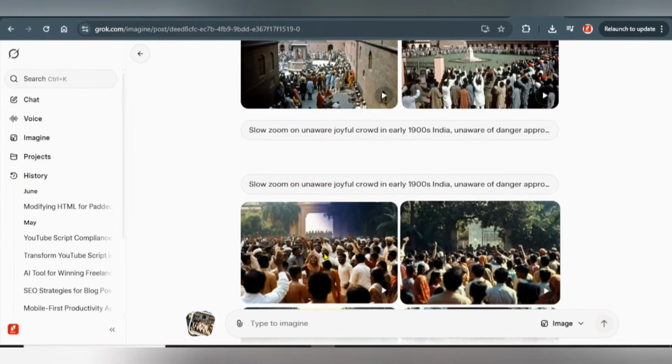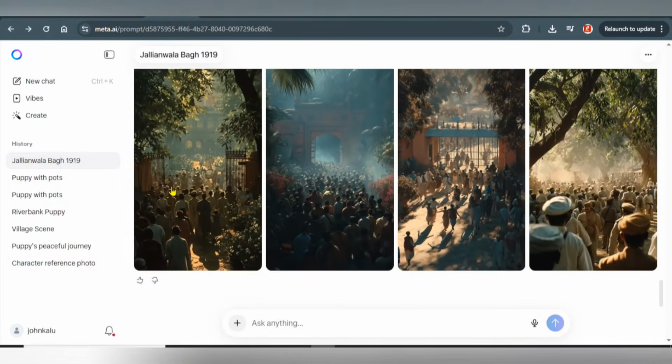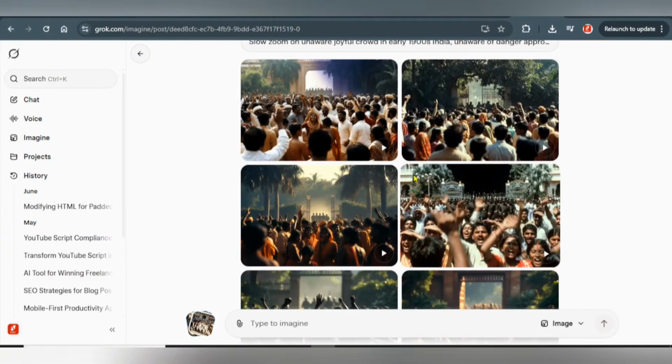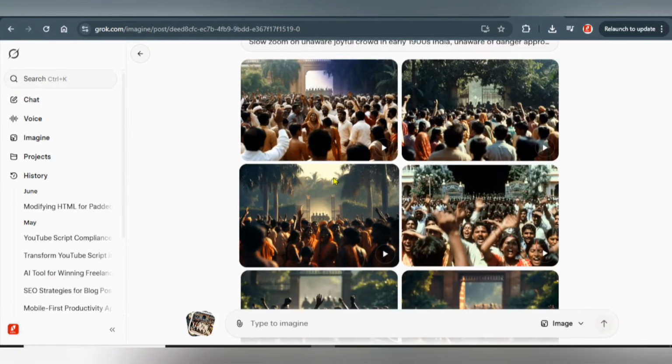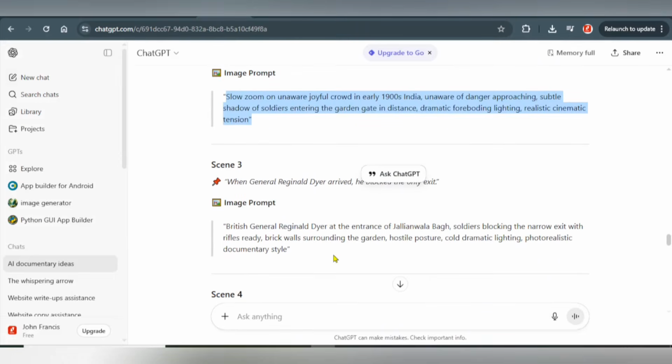Okay, so this one has already been generated. This is the one from Grok, and also this is the one from Meta AI. You can see right here, this one is shorts. This is basically how it works, and this is how you can actually generate these videos and images and also download them to your mobile phone or your laptop. All right, so I'm going to simply do the same thing for the rest of this particular script and get back to you right now.